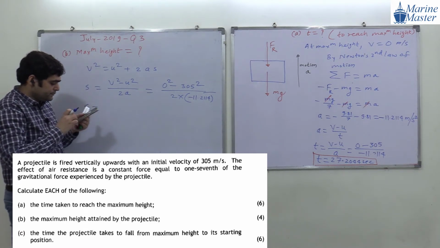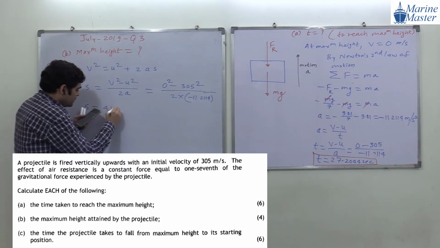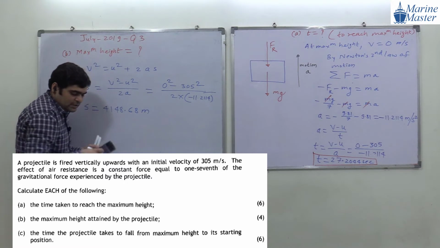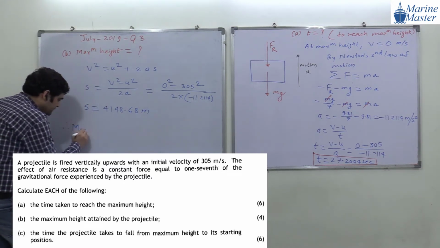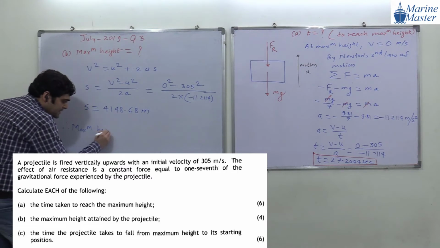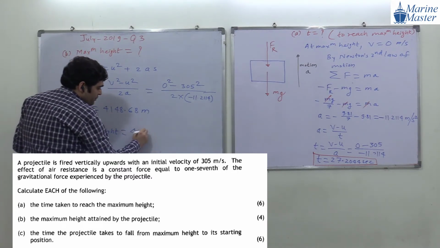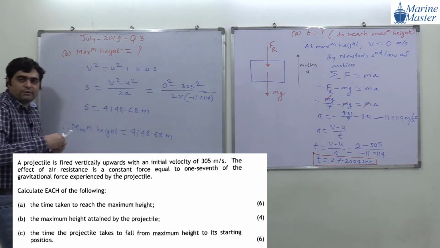How much value are we getting? 4148.68 meters. So therefore the maximum height will be 4148.68 meters. Okay, so this is our B part answer.